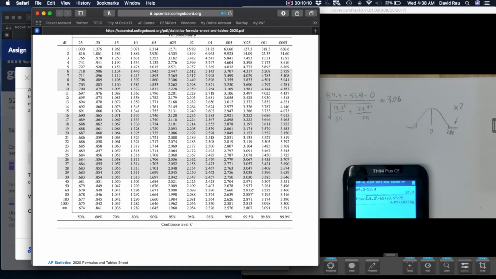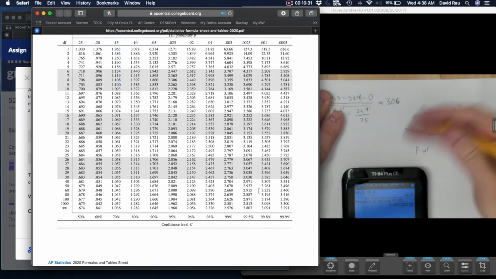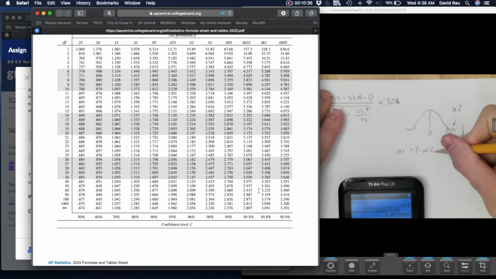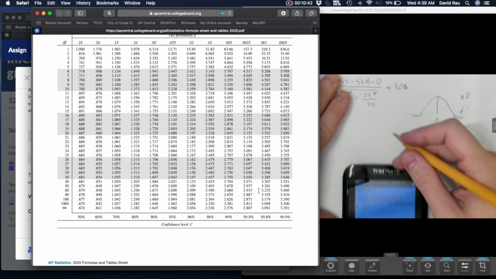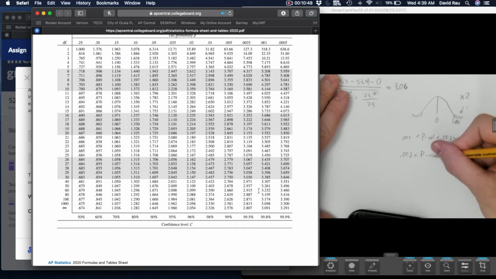And it falls in between here, which is, at first, the p-value is in between 0.001 and 0.0025. Now that's only for the amount above. Now we have to double that, so we're actually looking at something between 0.002, that's that value doubled, and 0.005.